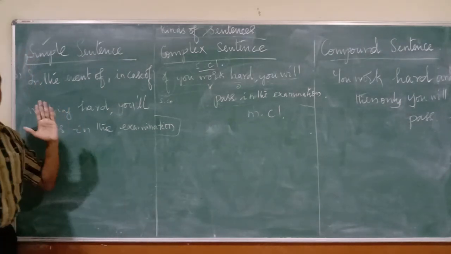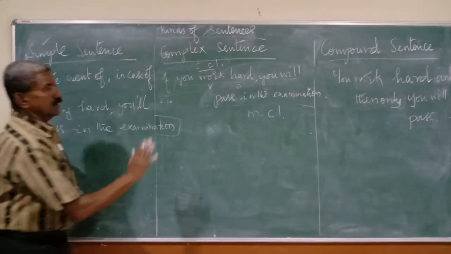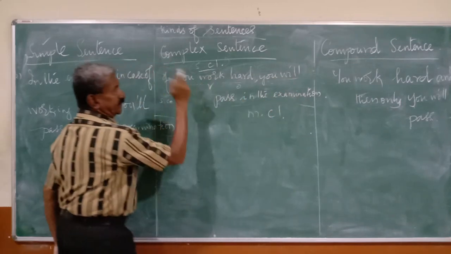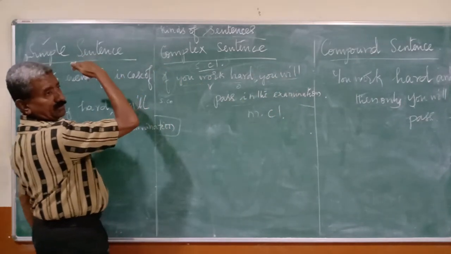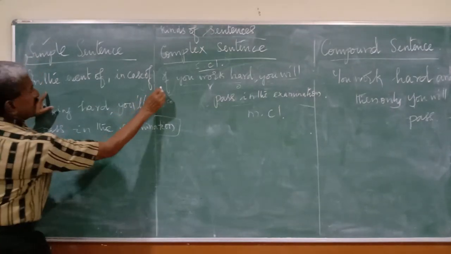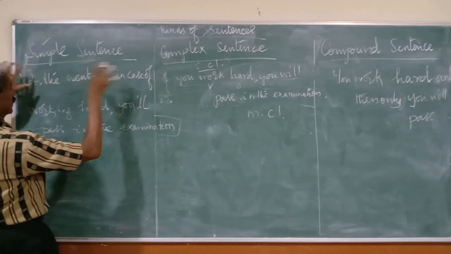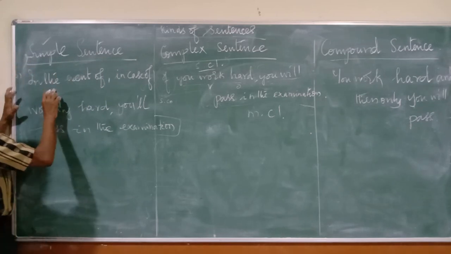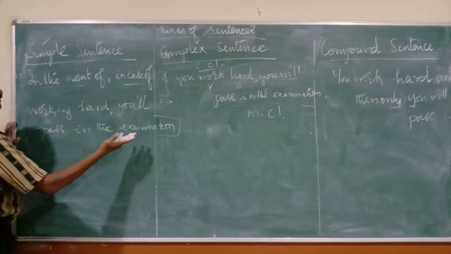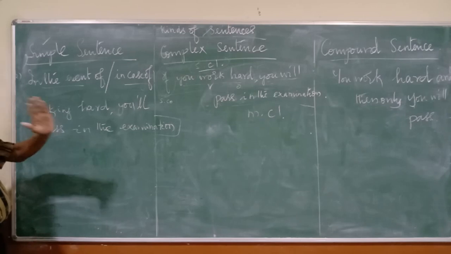Okay. Now, to create a simple sentence, what do we have to do? What do we need for creating a simple sentence? One main clause, one phrase. Let's keep the main clause as it is. Let's try to change the subordinate clause into a phrase. What else do we need to change into a phrase? The "if" corresponding simple conjunction is "in the event of" or "in case of." You can use either one. Same meaning.